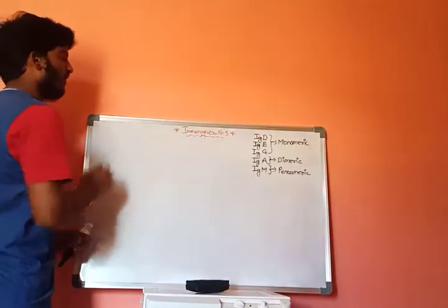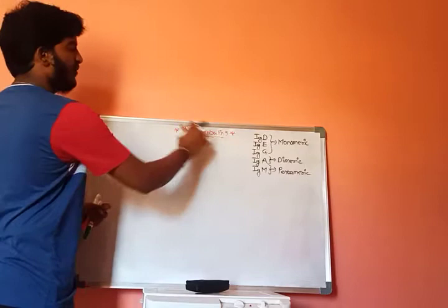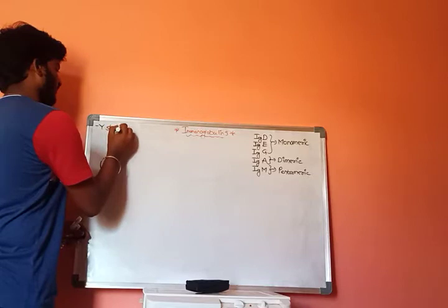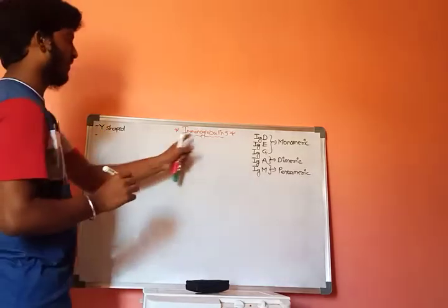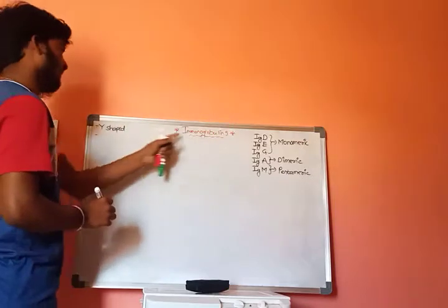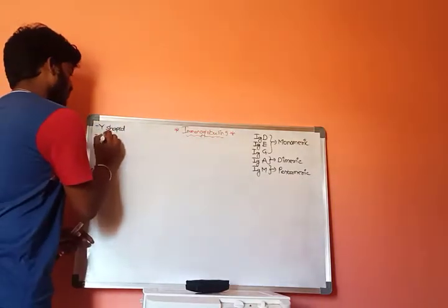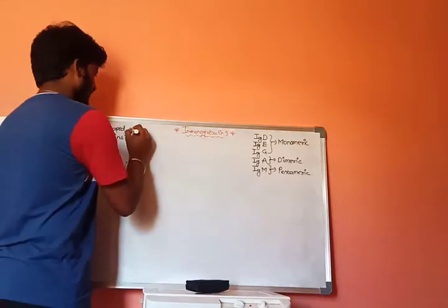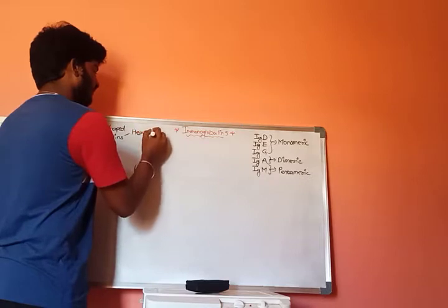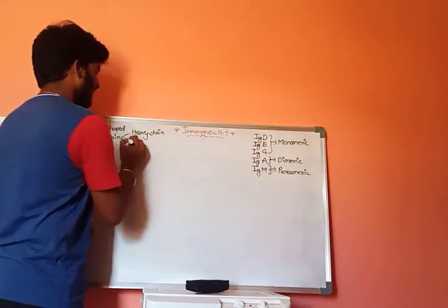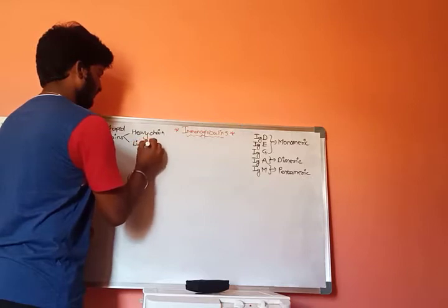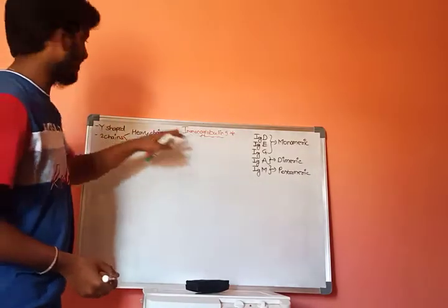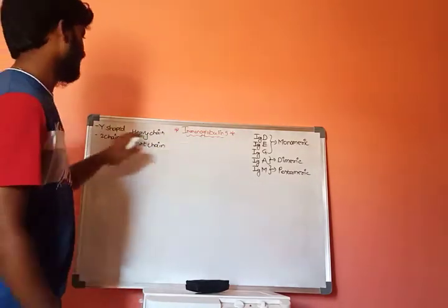Now, these immunoglobulins are Y-shaped in nature, and they contain 2 types of chains.